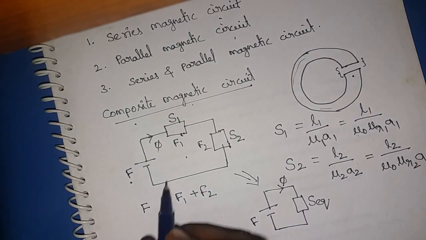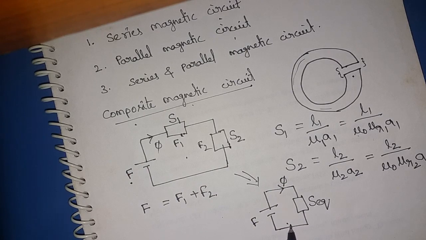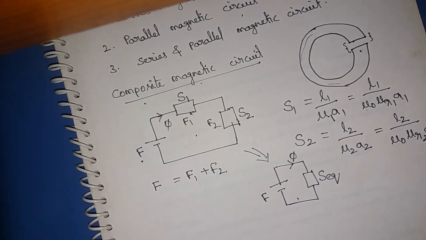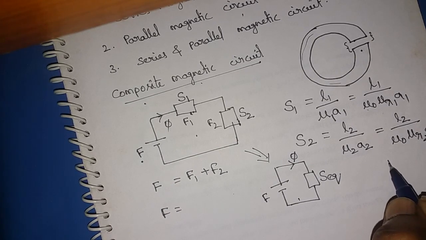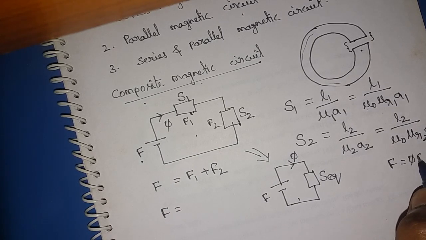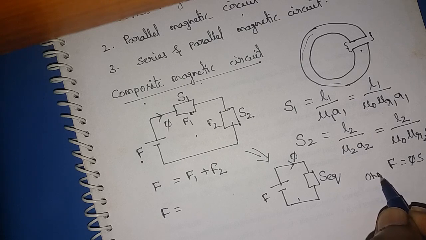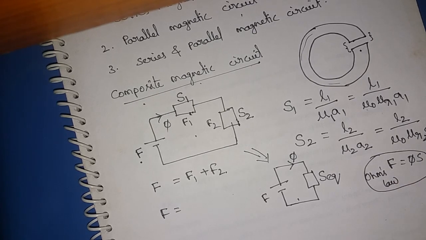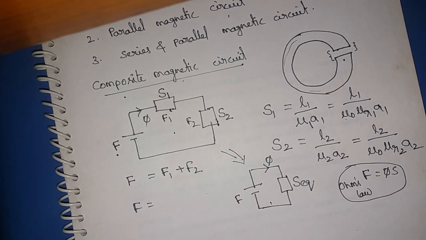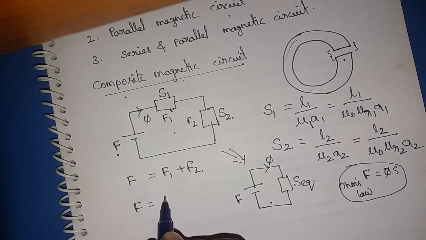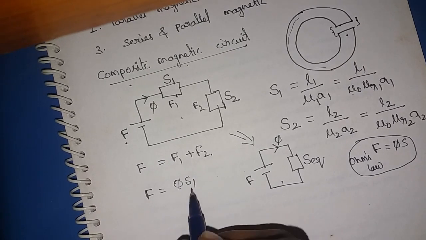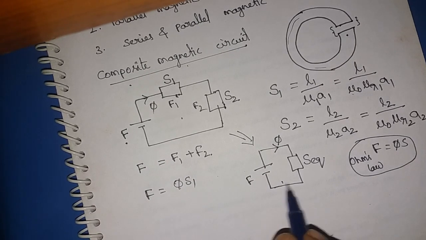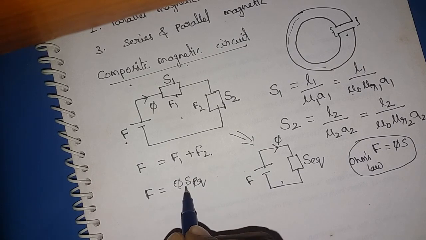Now you can write the equation for F from this network by applying Ohm's law. What is Ohm's law? F is equal to phi S. So hence F is equal to phi into S equivalent, because for this network it is S equivalent.